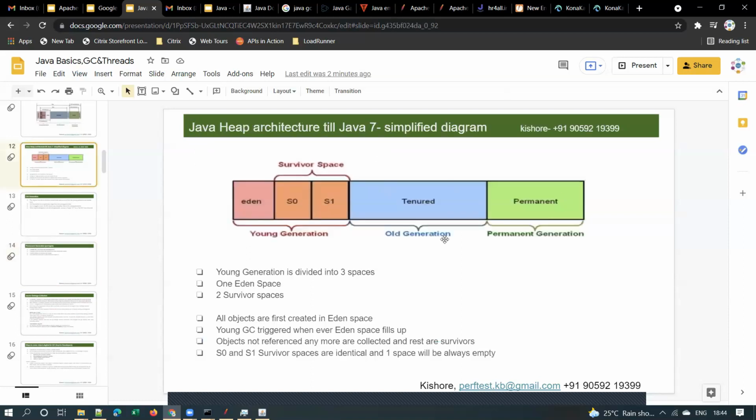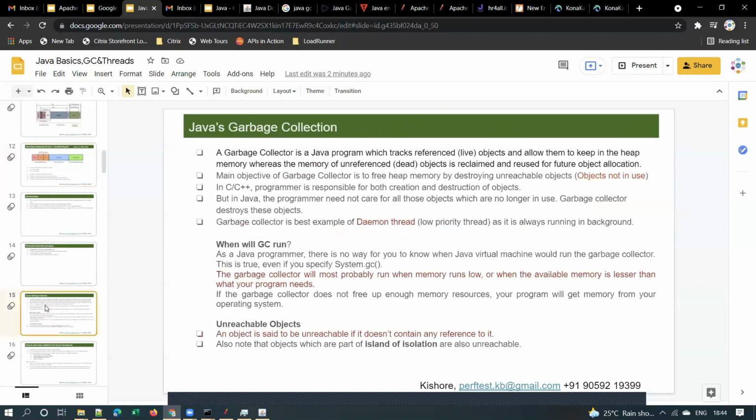So this is all about the heap architecture that you should know. Everyone should know this as a performance test engineer. When you are testing a Java application, you should know what heap size is allocated for that application, and what GC algorithm is being used, right? And how much time that major GC is taking. You have to keep an eye on how much time that major GC is taking, right?